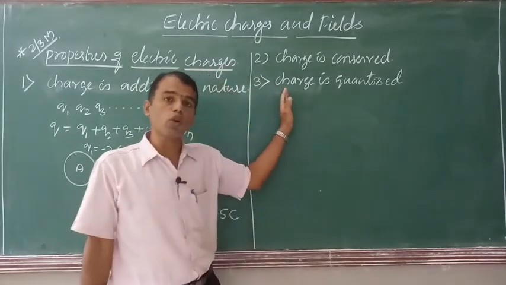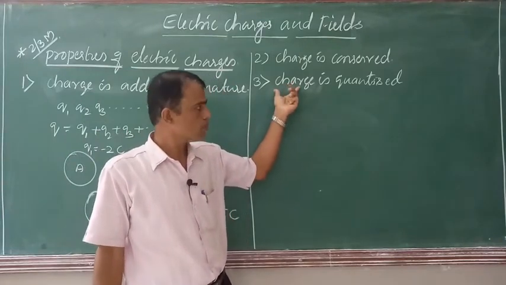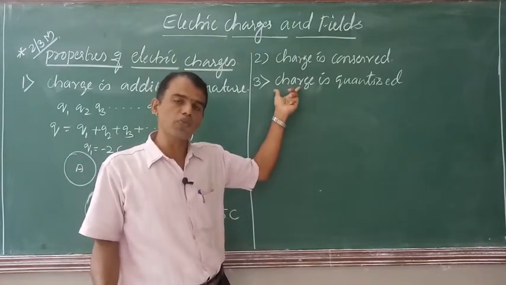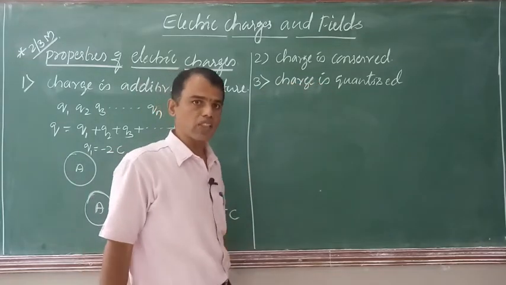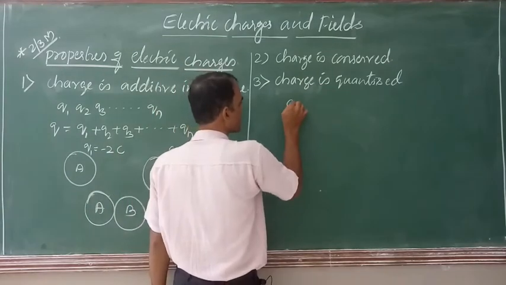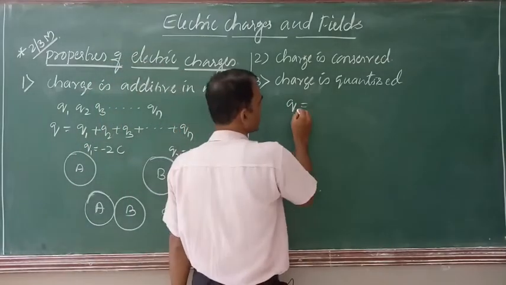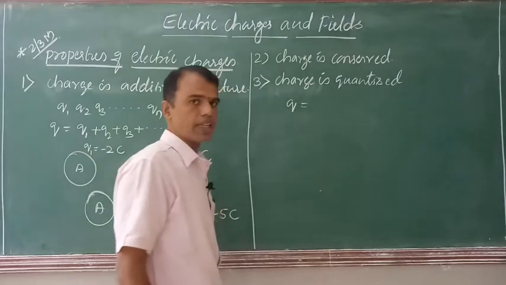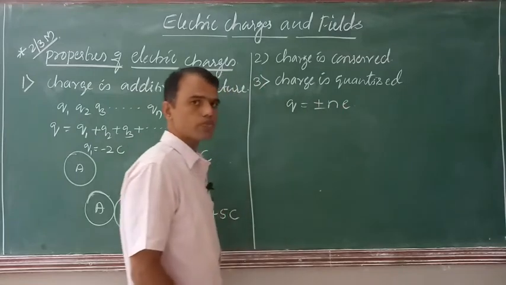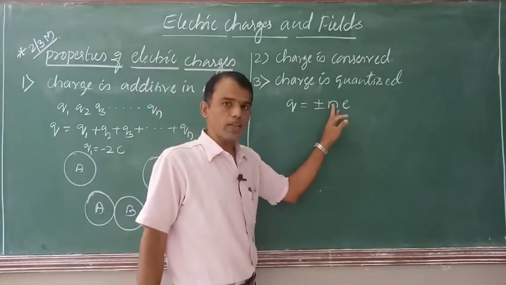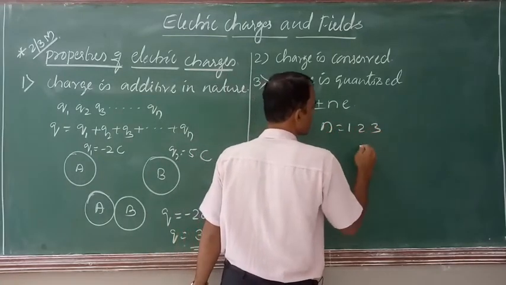So what is the meaning of quantization of charge? Quantization of charge means when you transfer charge from one body to another, the charge can be transferred only in integral multiples of the basic charge. Therefore, if Q is the charge in a body, then we write Q is equal to plus or minus Ne, where N is an integer which takes the value N is equal to 1, 2, 3, etc.